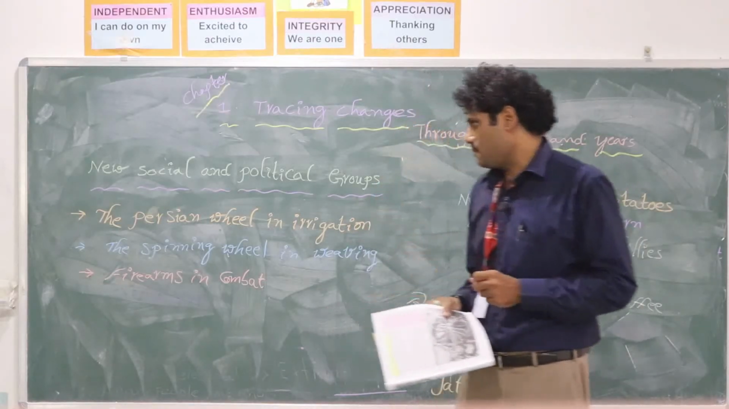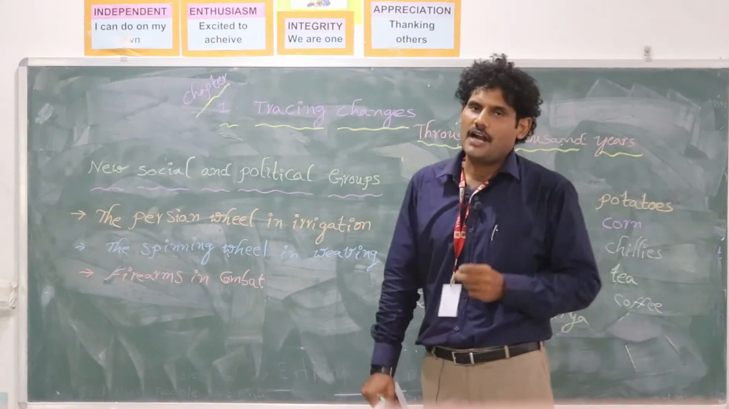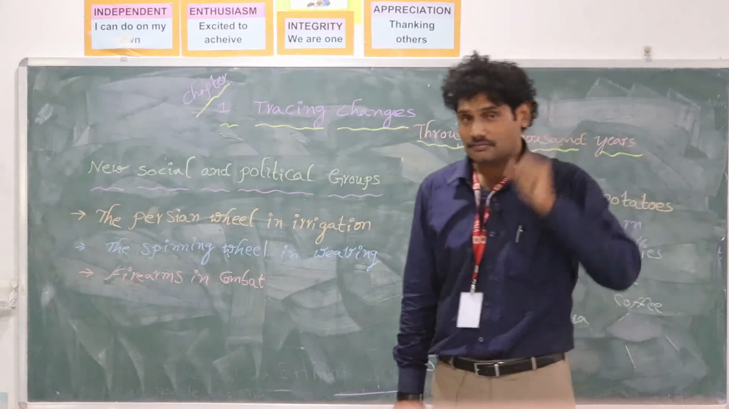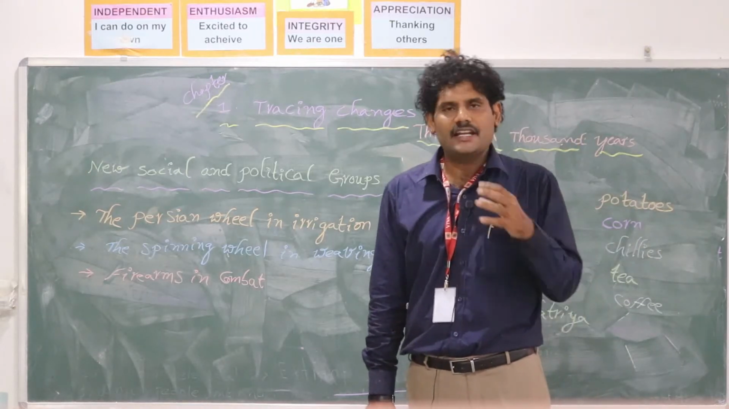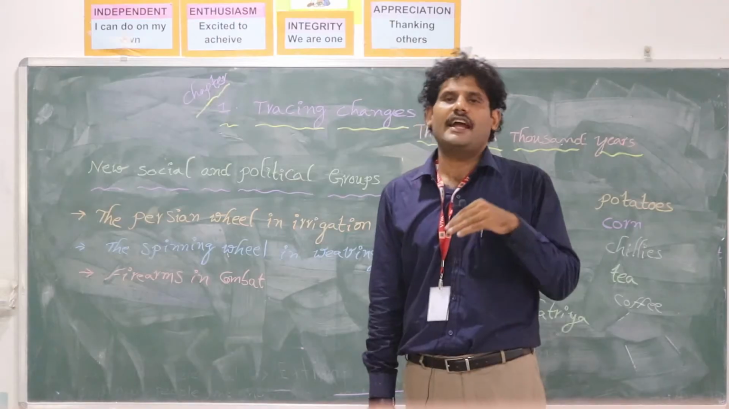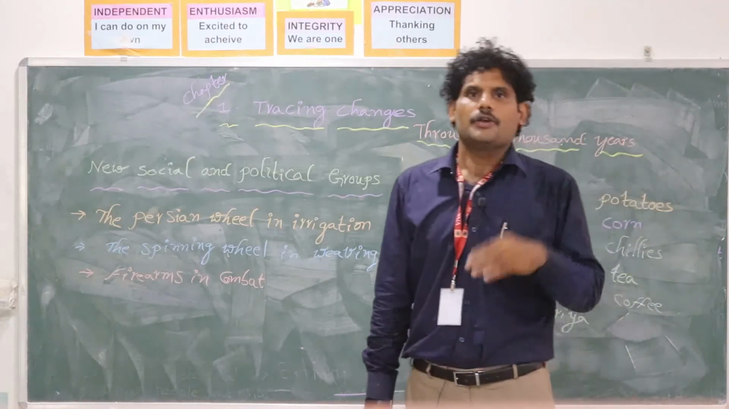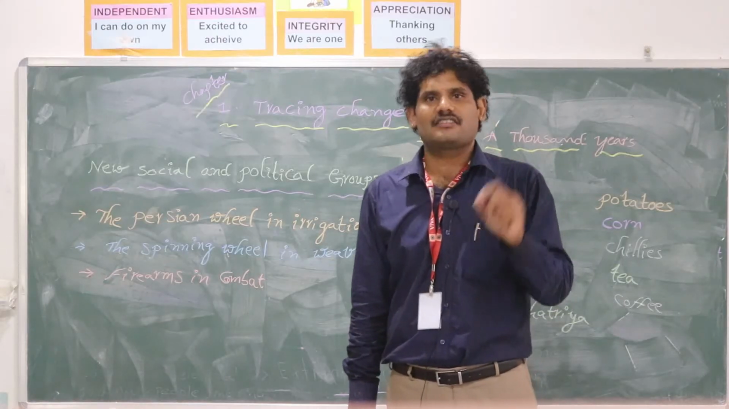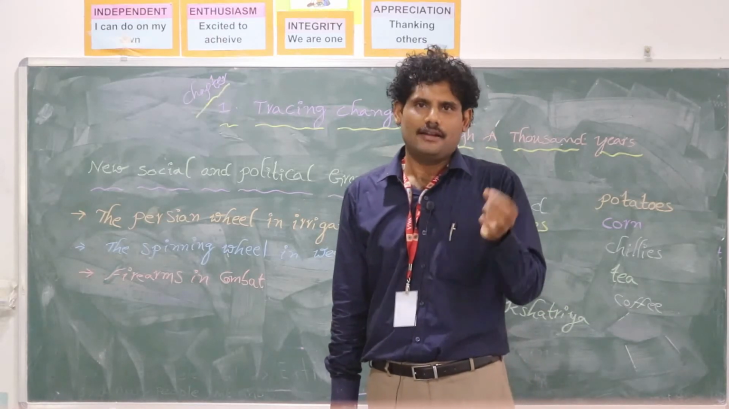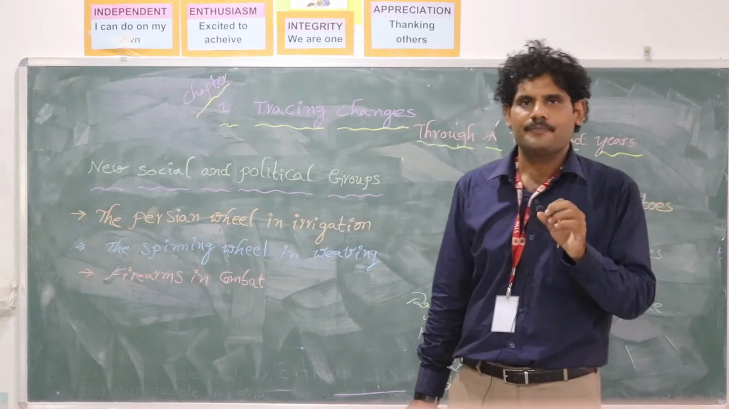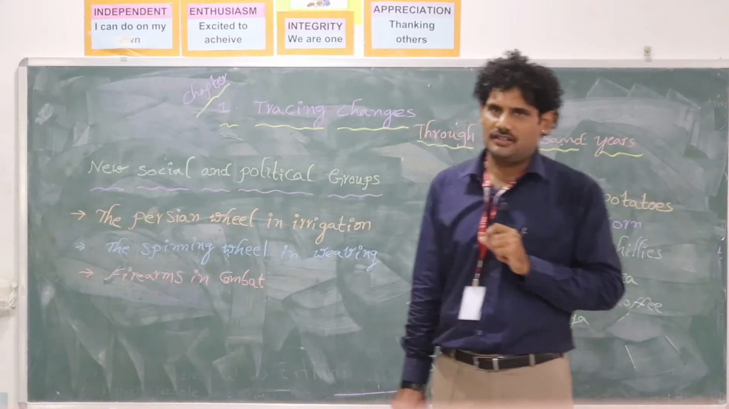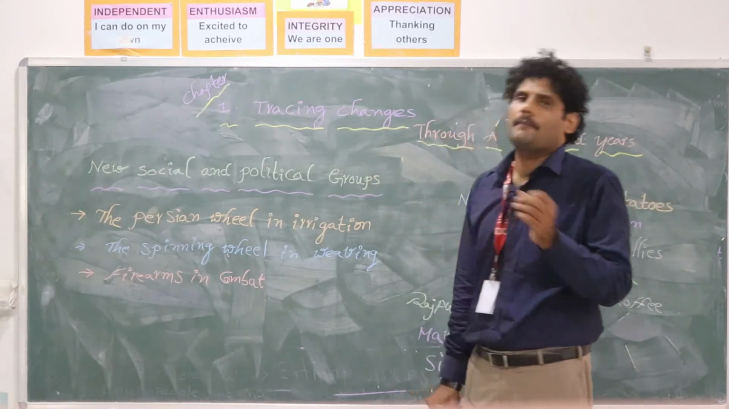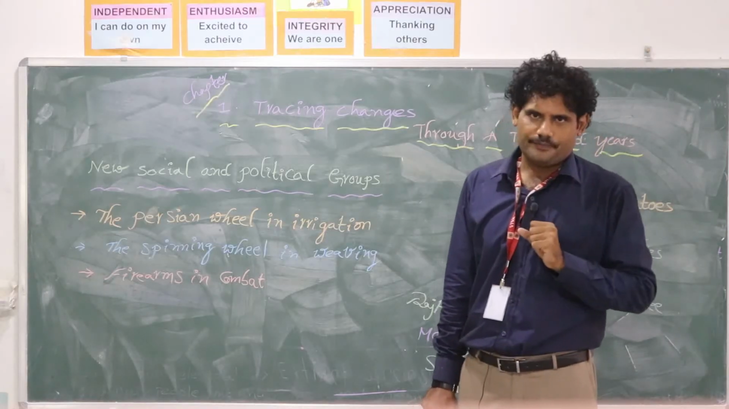The second one is the spinning wheel in weaving. India is not only famous for agriculture, India is also famous for cotton production and the making of cloth. And Indian cloth in those days had great demand all over the world. Europeans preferred to use Indian cotton, and it was believed to be a mark of respect in their society. You can understand from these words how much demand there was for Indian cotton. As for the demand, we have to produce, and so the spinning wheel helped in weaving more cloth.